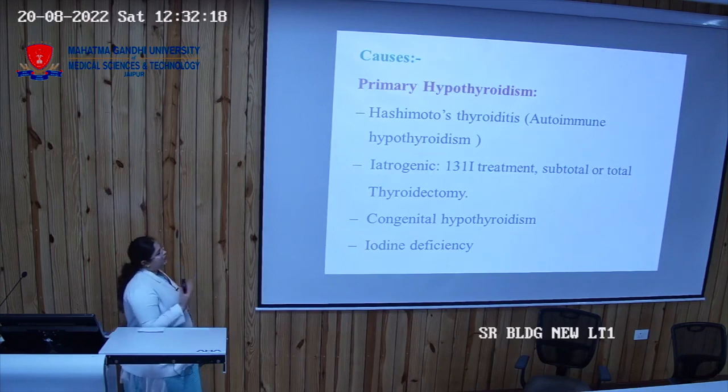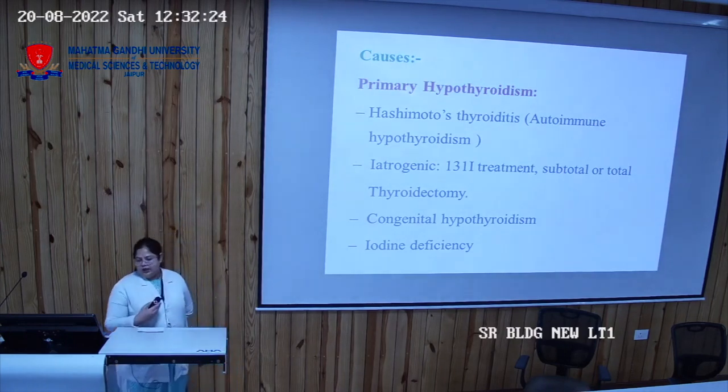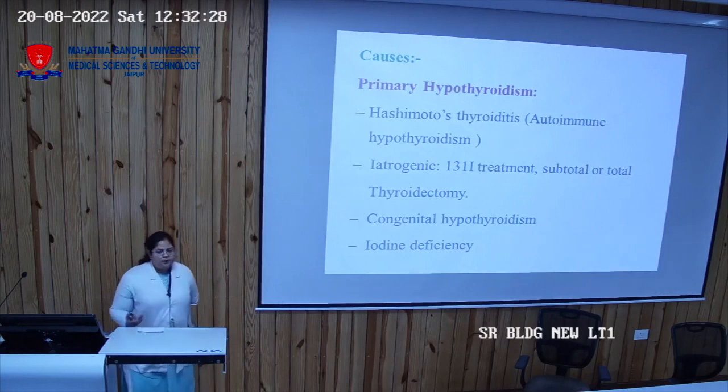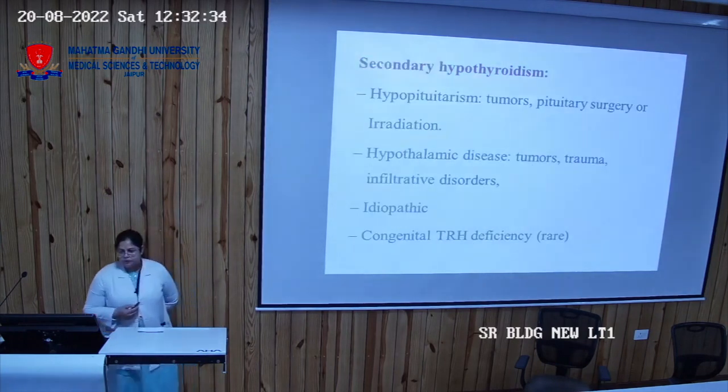Iatrogenic, when there is iodine treatment and there is a half or total removal of the thyroid gland. Congenital means it is present from childhood, maybe the child gets it from the mother, and iodine deficiency.